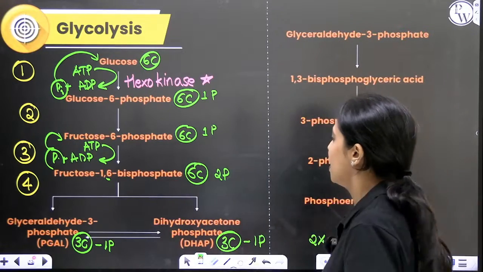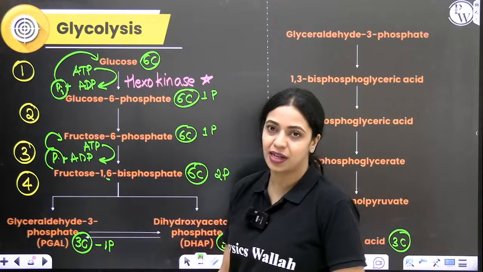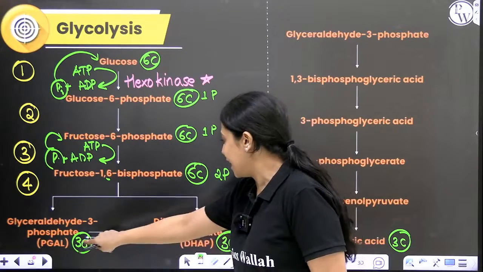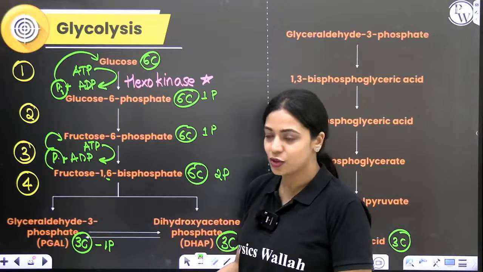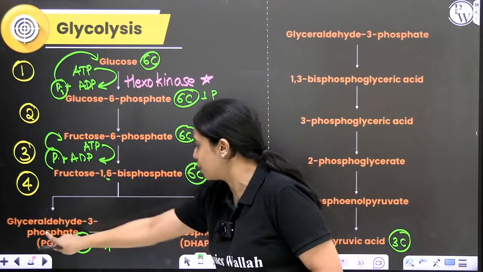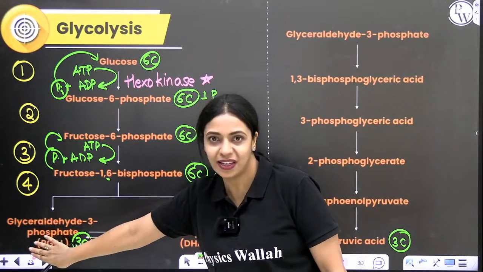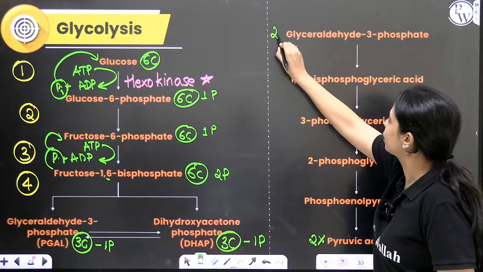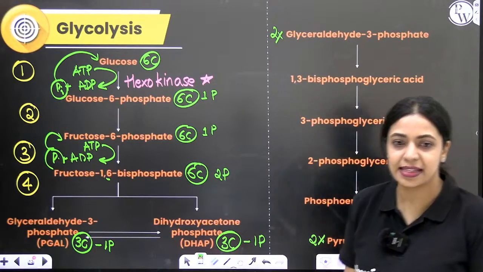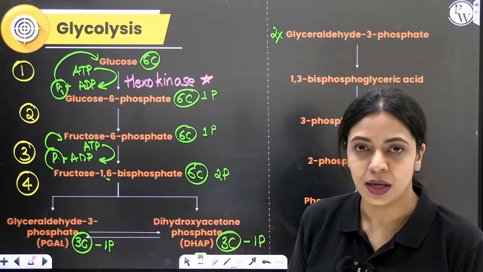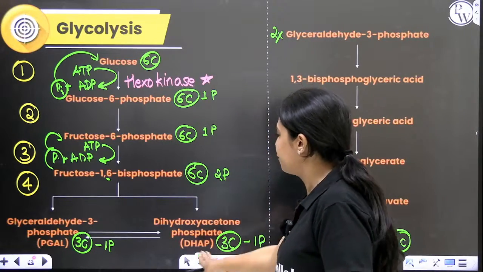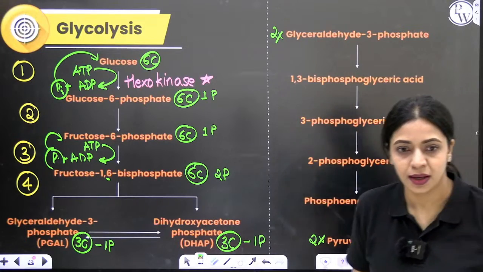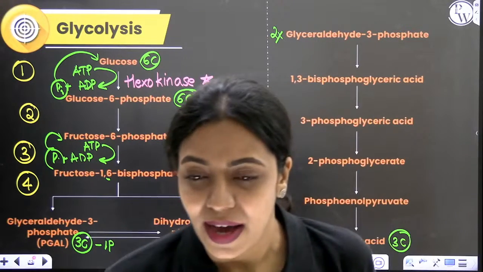PGAL and DHAP. PGAL is short for phosphoglyceraldehyde and DHAP is short for dihydroxyacetone phosphate. Similar to how glucose and fructose are isomers, DHAP and PGAL are also isomers. DHAP here in the next step will get isomerized to PGAL. So from the next step onwards, we will have 2 molecules of PGAL. Is that clear? This is the first part. Is it clear so far?